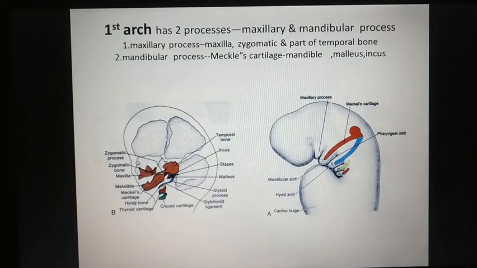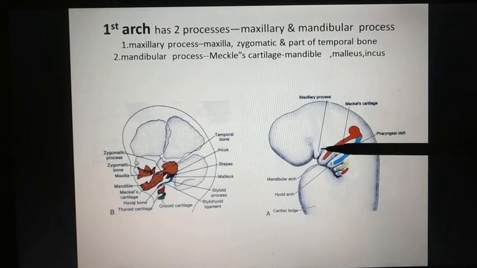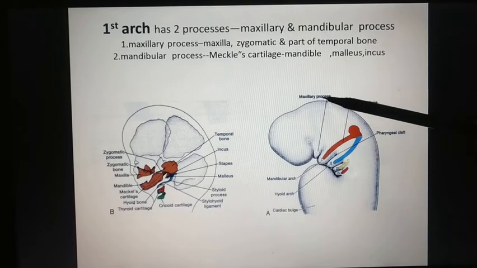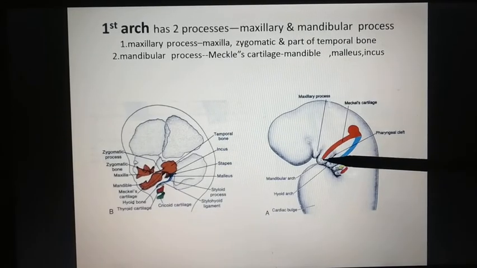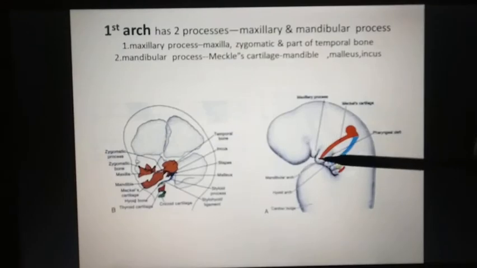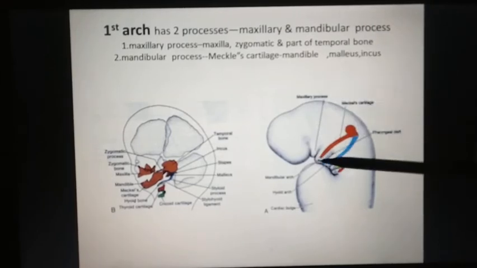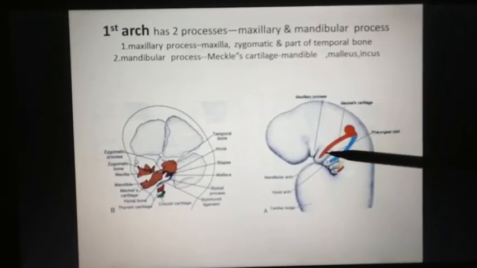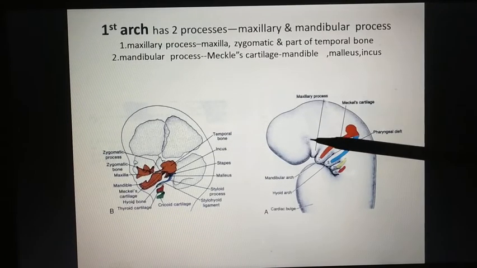Now moving to the first arch, which is also called the mandibular arch. Mandibular arch has two processes. This is the first arch. It has a superior process, called the maxillary process, and an inferior process, called the mandibular process. So these are two processes, and in the mandibular process there is a cartilage called Meckel's cartilage.